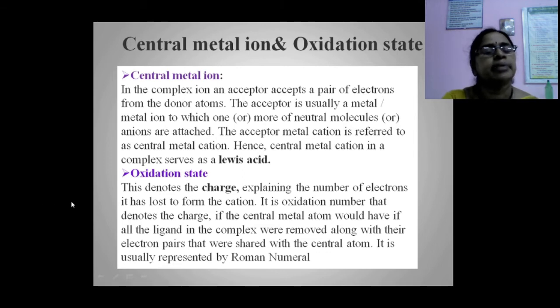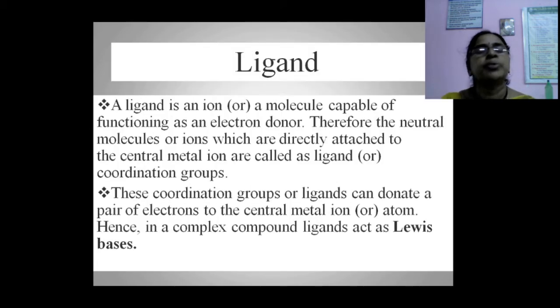Another terminology used is oxidation state. This denotes the charge, explaining the number of electrons it has lost to form the cation. It is the oxidation number that denotes the charge. It is the charge the central metal ion would have if all the ligands in the complex were removed along with their electron pairs that were shared with the central atom. It is usually presented by Roman numerals.